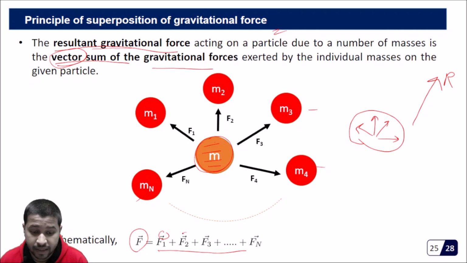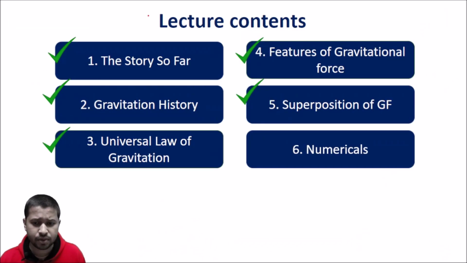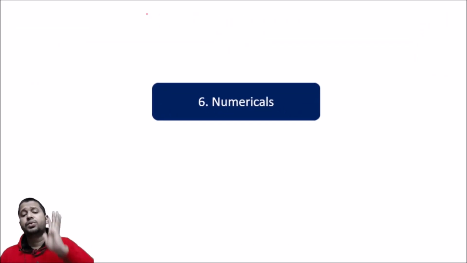Note this, it's a vector sum, not a scalar sum, of all the individual gravitational forces. That is what the superposition of gravitational forces is talking about. We'll see in problems how this helps. So let us go to numericals.